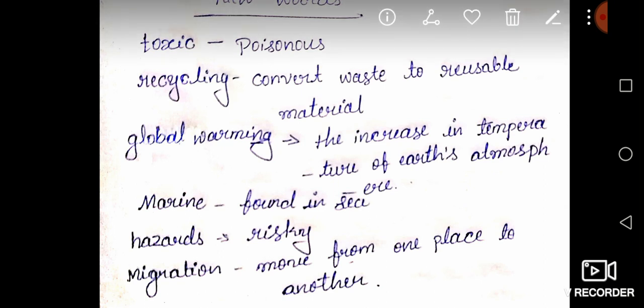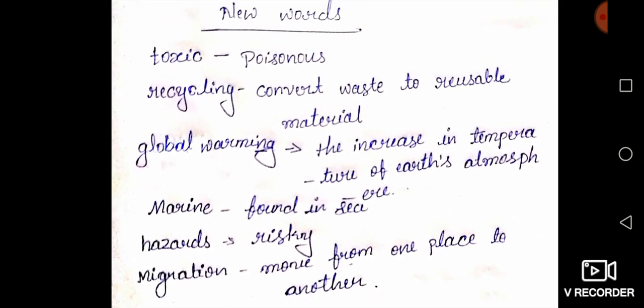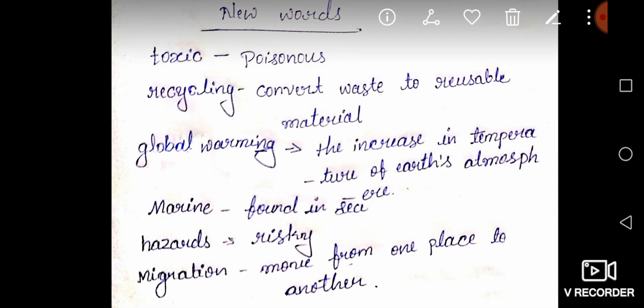Once again, I repeat the same words. Please point out all of you. Toxic means poisonous. Recycling means convert waste to reusable material. Global warming means the increase in temperature of Earth's atmosphere. Next word is marine. Marine means found in sea. Hazards means risky. Next word is migration. Migration means move from one place to another place.